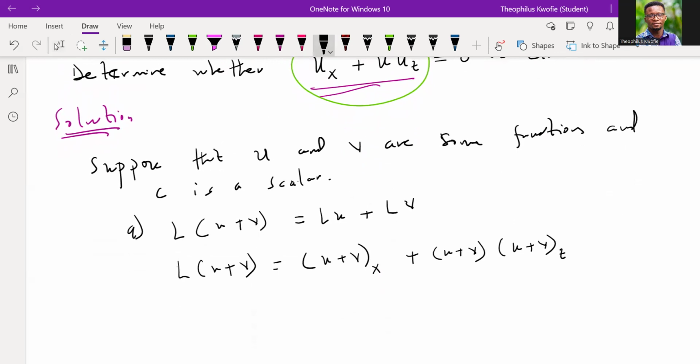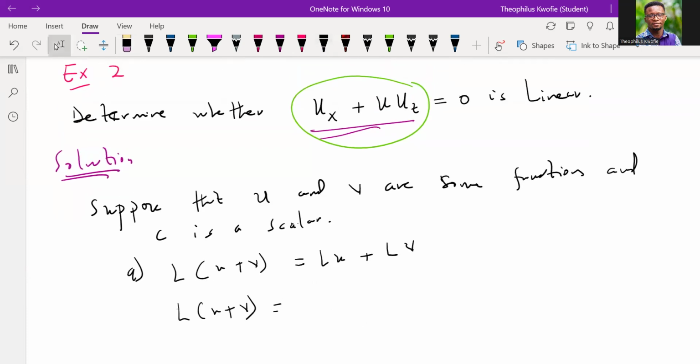All right, so on that note, we can do our distribution, right? So when we distribute the partial, this can be written as Ux plus Vx plus. Now over here, we also have to distribute as well. So we also have U multiplying, let me take my time at this point, so that I don't cause trouble. We will come back to this, but let me really take my time so that everybody would appreciate what we are doing.